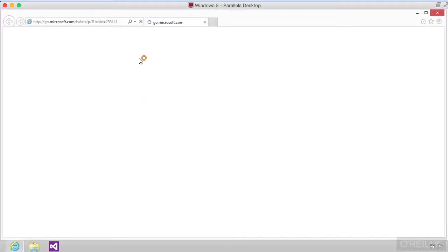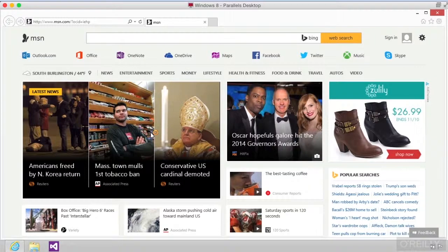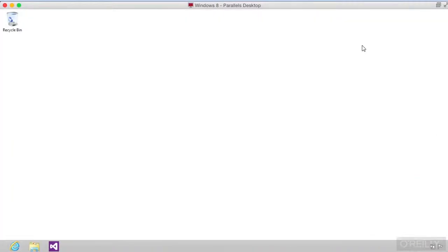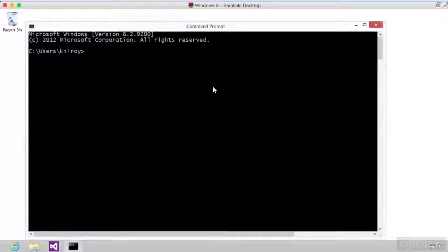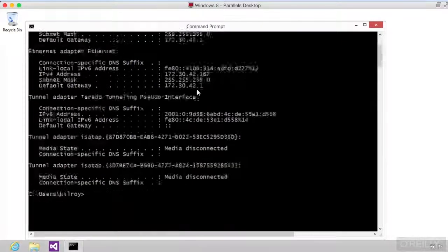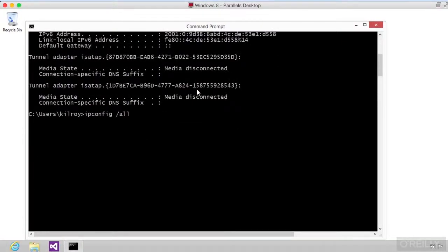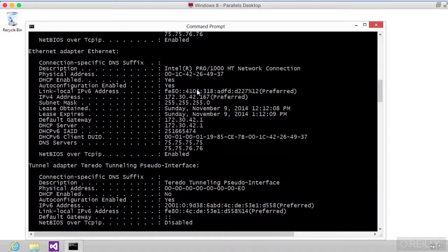So once I'm connected, I've got access to do pretty much anything that I want to do, just as if I were on a wired network. Pretty straightforward. Once you've connected to the access point, of course, you can do all of the other things that you would normally do with a wired connection as well. So, for example, I can take a look at my IP config to get my IP address. And if I were to do /all, I would get all of the information. And actually, you'll see physical address, which is the MAC address that we were talking about earlier.